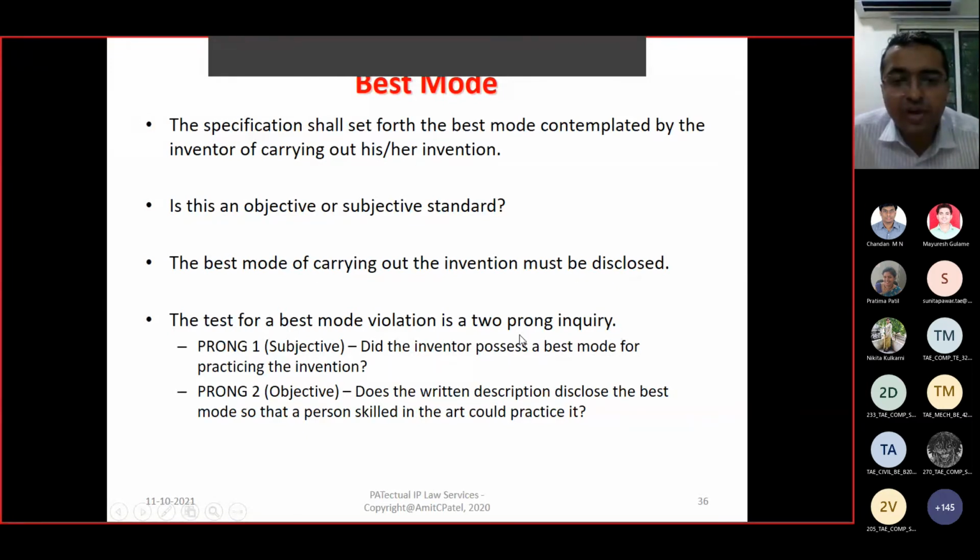The test for best mode violation is a two-pronged inquiry. Prong 1, subjective: did the inventor possess a best mode of practicing the invention? And does the written description disclose the best mode so that a person skilled in the art could practice it without consultation?